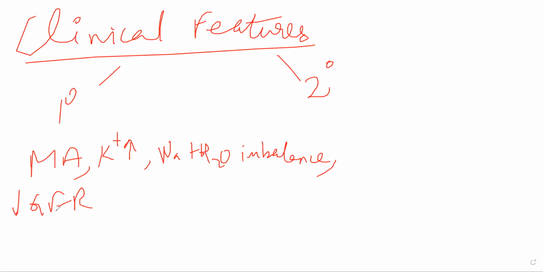If GFR is going down, creatinine will also start getting accumulated. Water is not able to pass through your Bowman's capsule properly. Hyperuricemia occurs because of decreased GFR. Okay, and eventually what will happen is azotemia. A lot of waste products, especially of protein metabolism, will start accumulating in the patient's blood, and you will see urea, creatinine, phenol starting to accumulate inside the patient's blood.